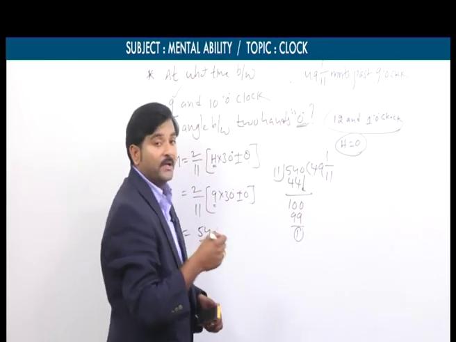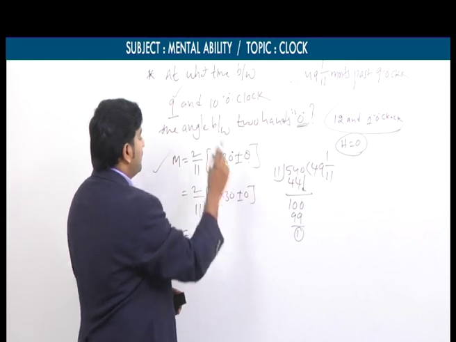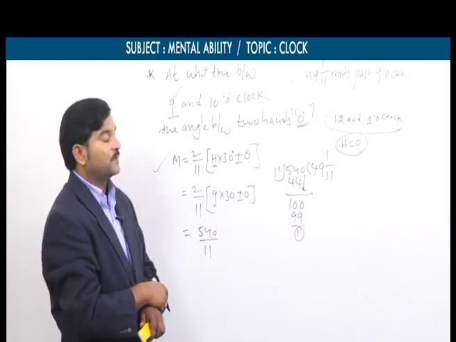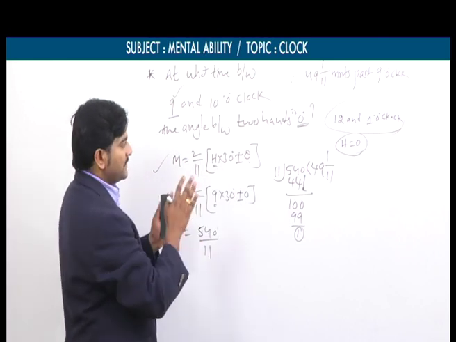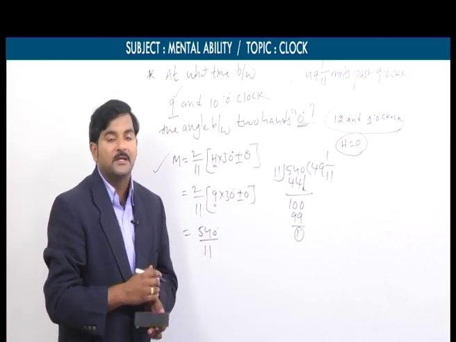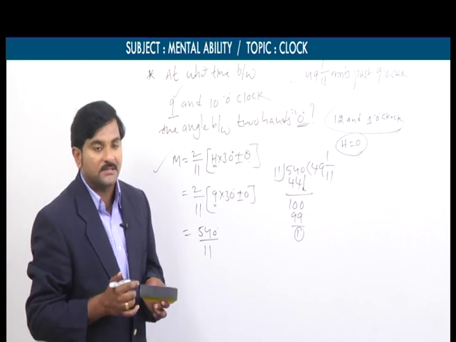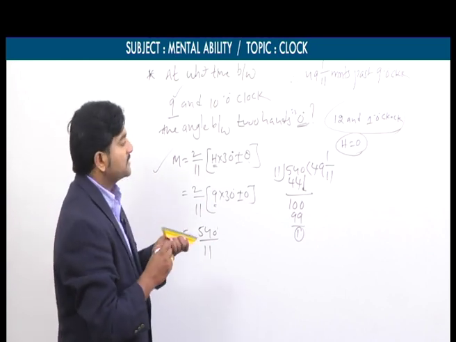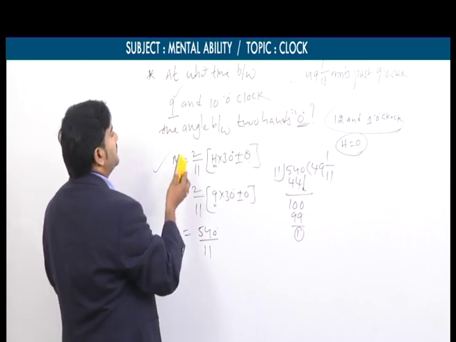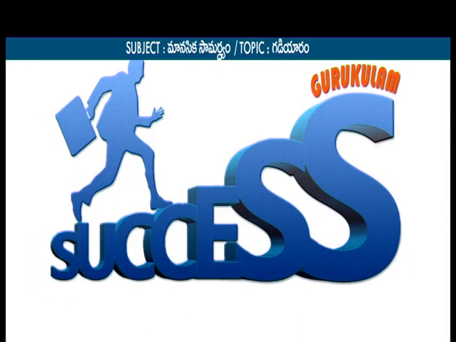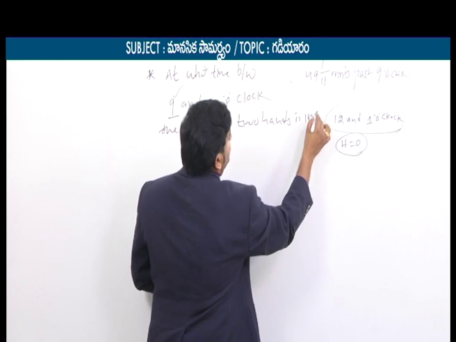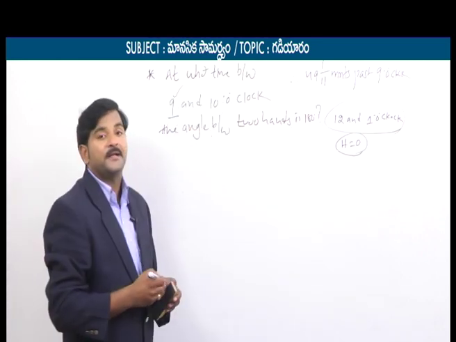I already told you earlier when we were discussing this problem, m equals 2 by 11 into h into 13 plus or minus theta. These are the two problems related to the coincide concept. Similarly, now we will focus on the opposite concept. Same problem he may ask like this also. For the same problem, instead of 0 degrees, he may mention 180 degrees.